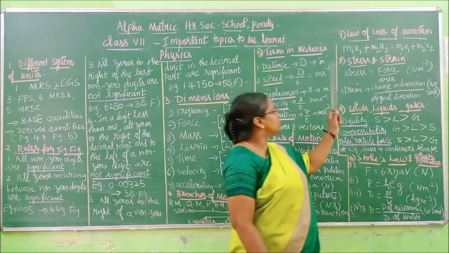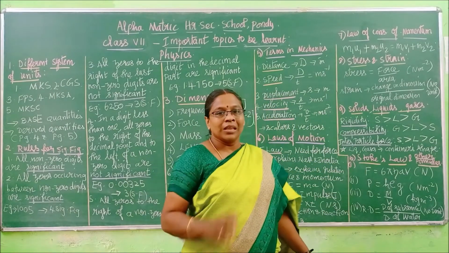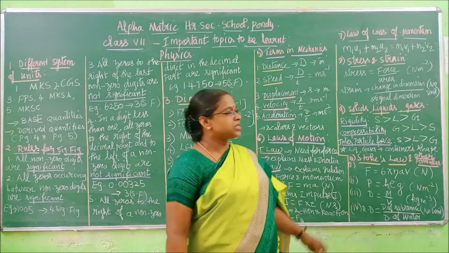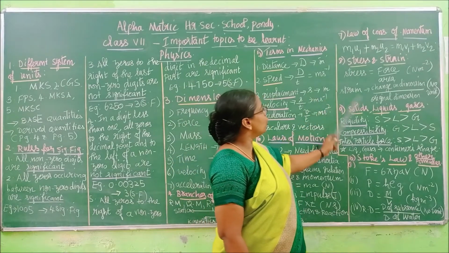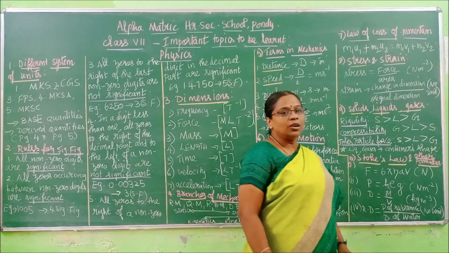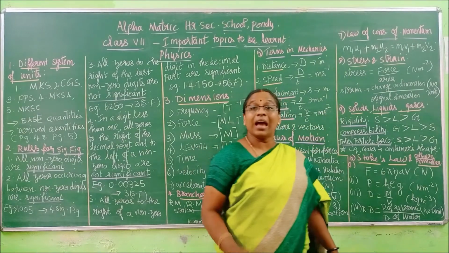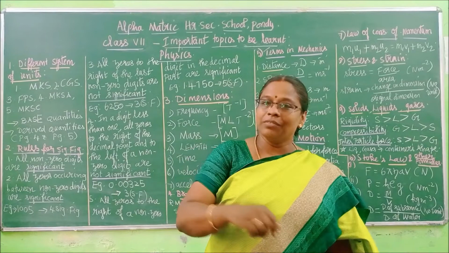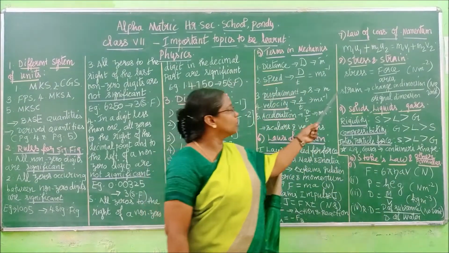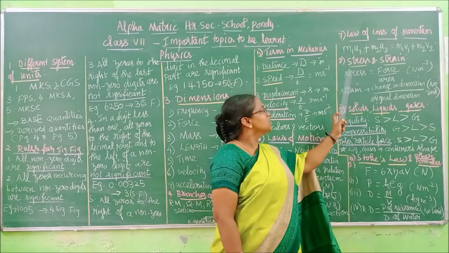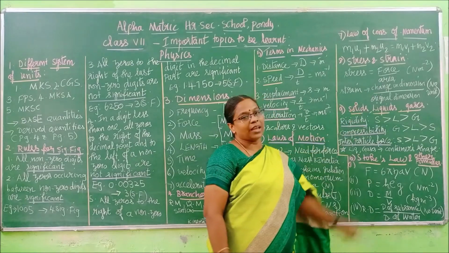Clear? Next, we are moving to solid and fluid mechanics. In the next lesson, first we have to know what stress and strain are. What is the stress formula? I have given the symbols in the notes but have not written them on the board. Stress is equal to force by area.